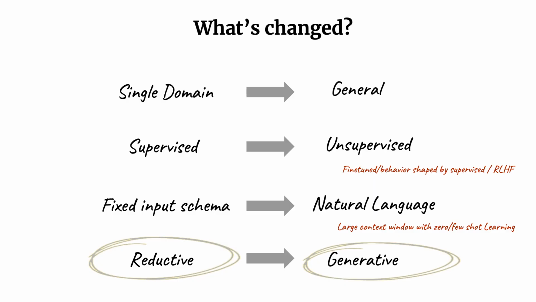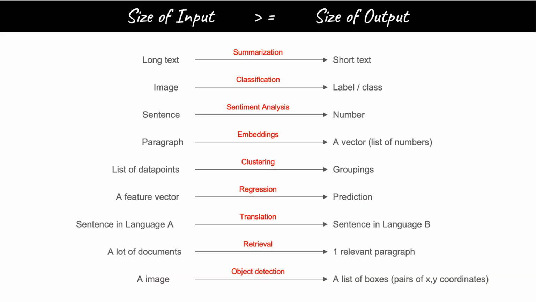Finally, let's talk about what we mean by reductive. Before GPT and large language models came into vogue, most of the tasks that AI did for us involved putting in some input and then getting some smaller-sized output back. For example, in summarization, we put in long text and get out some shorter text. In sentiment analysis, we put in a sentence or a paragraph and we get out a number. For retrieval, we might put in a database of documents and get one relevant piece back.